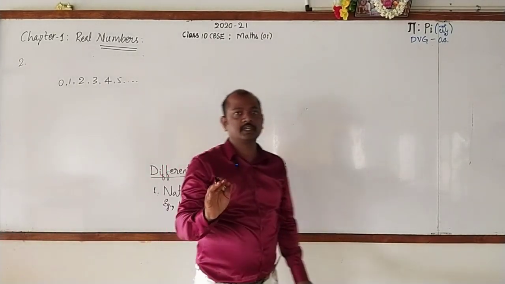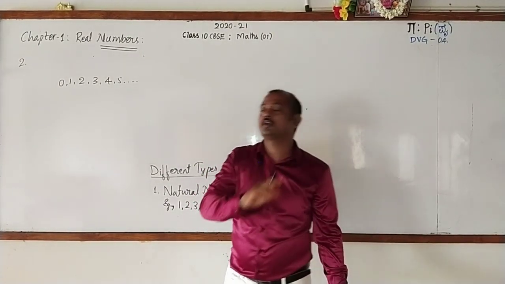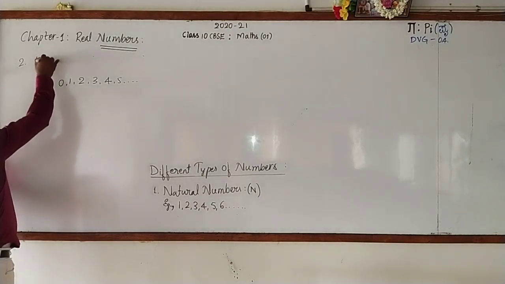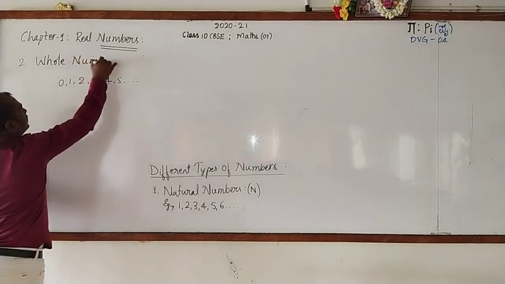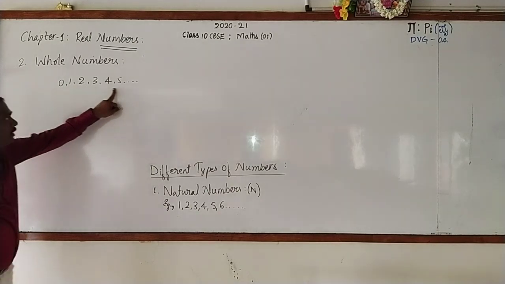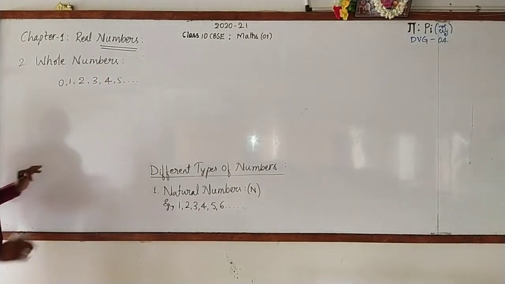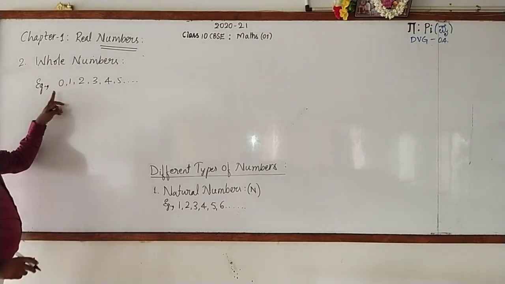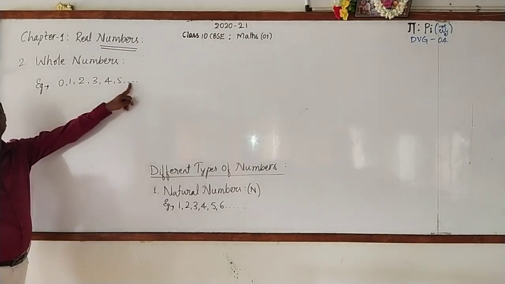Let me tell you the definition. The natural numbers including 0 are called whole numbers. W-H-O-L-E, whole numbers. And write the examples. Example: 0, 1, 2, 3, 4, 5 and so on.